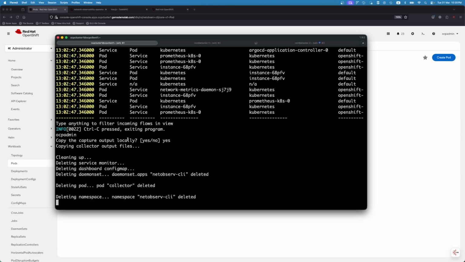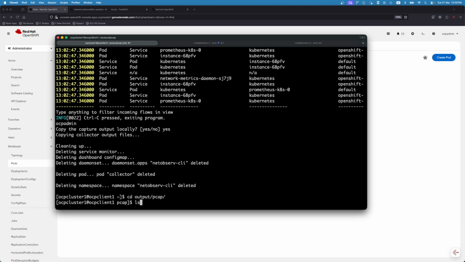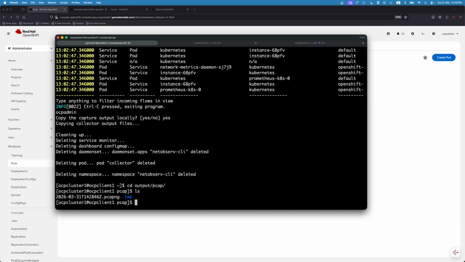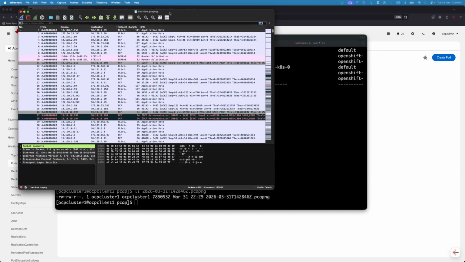Of course, one of those things that can happen after this is we can send the packet traces for further analysis by the networking team, for instance. So we could actually see that the packet capture is going to be shown over here as what we can see. This will be the PCAP. If we were to open up one of such files, it will look something like this.